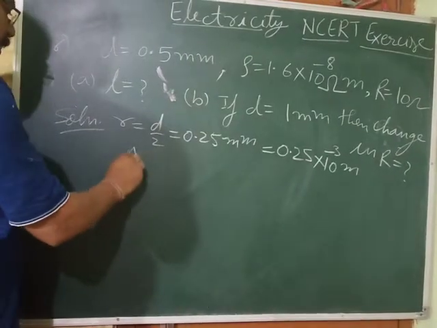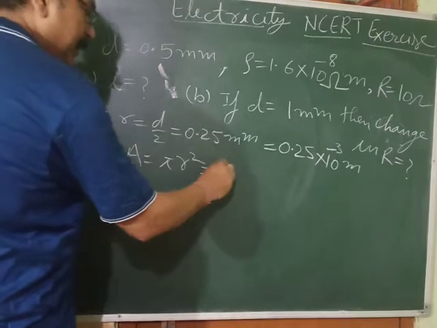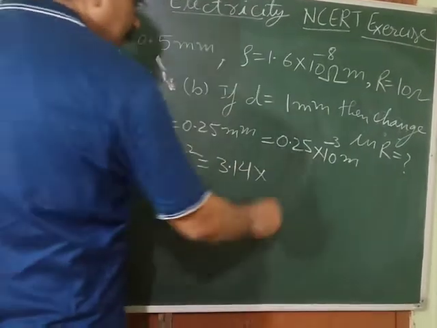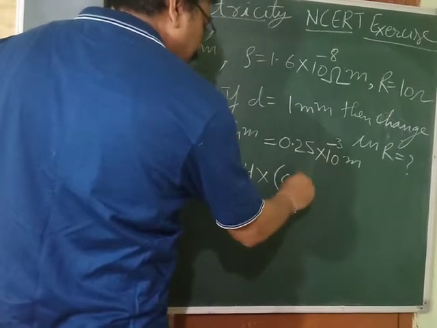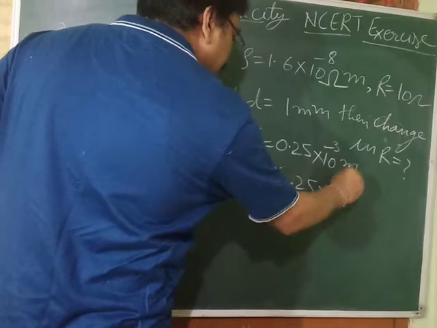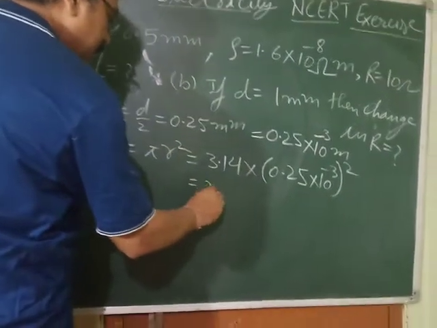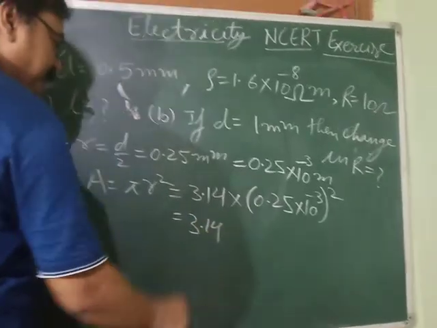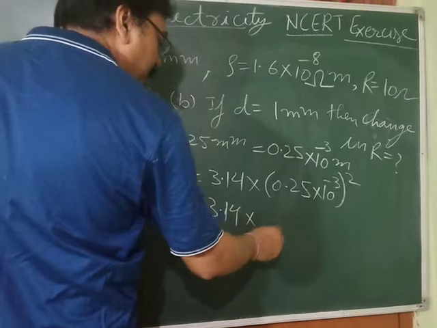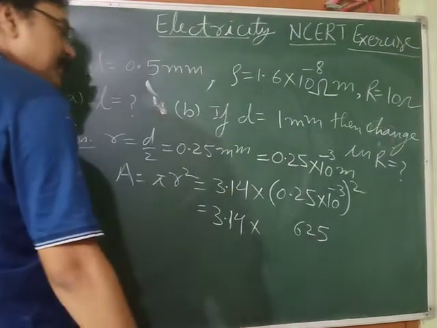Area of cross section A is equal to pi r square. So pi is 3.14 into r square. R square is 0.25 into 10 raised to the power minus 3, whole square. So we get 3.14 into the square of 0.25. It is 625, but the decimal will be after how many places?